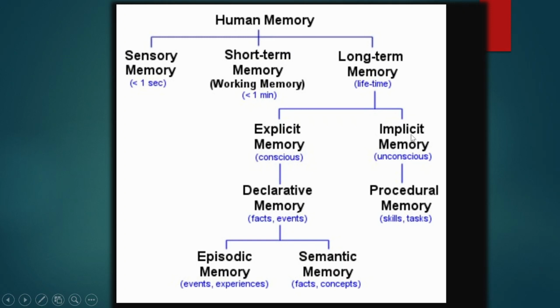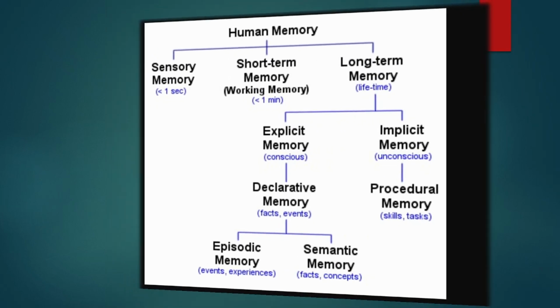Then coming to implicit memory, it happens at the unconscious level. We don't know that it happens, but it happens in the unconscious mind. That is the implicit memory. It is the procedural memory. Whatever skills or tasks we learned previously, for example dancing, swimming and so on, remain with us for a long time. That is the long term memory.